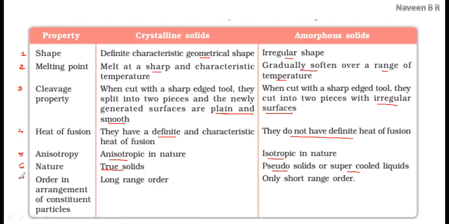And if we take the ordered arrangement of constituent particles, long range order is seen in crystalline solids, whereas only a short range order, that is, regular periodic repetition of constituent particles, is seen only for a shorter range in the case of amorphous solids and for a longer range in the case of crystalline. Try to remember the same points with examples. Learn the individual characteristics first, that is, the properties of crystalline and amorphous, with a supportive reason. After learning both, concentrate on the partition between the two, that is, as a differentiation between the two, and try to relate the types.